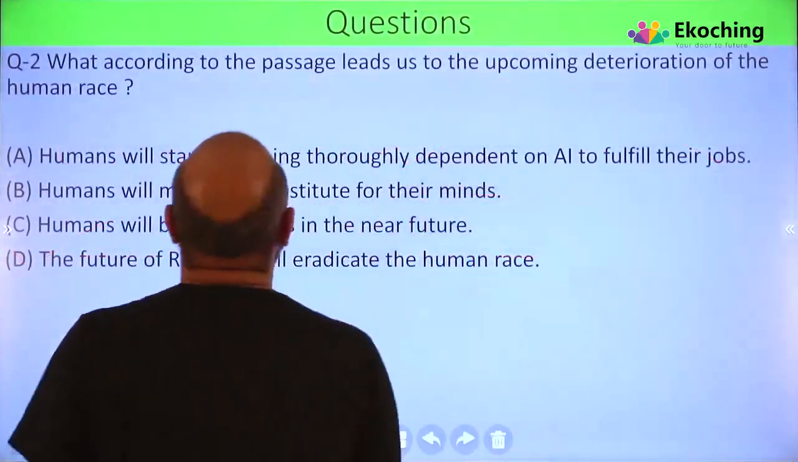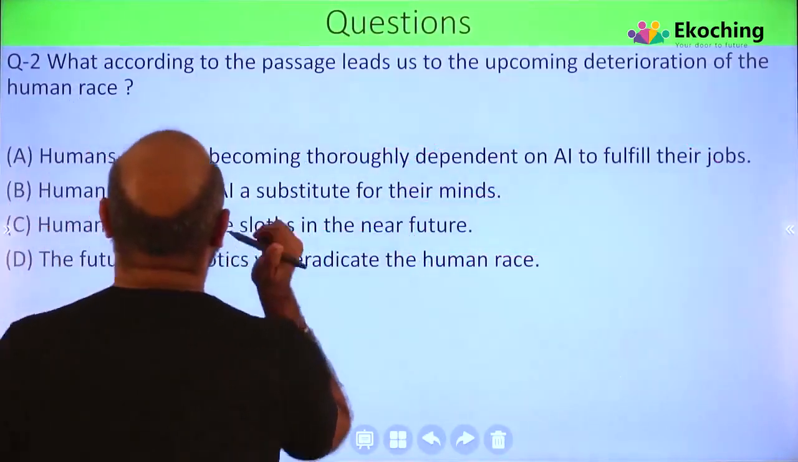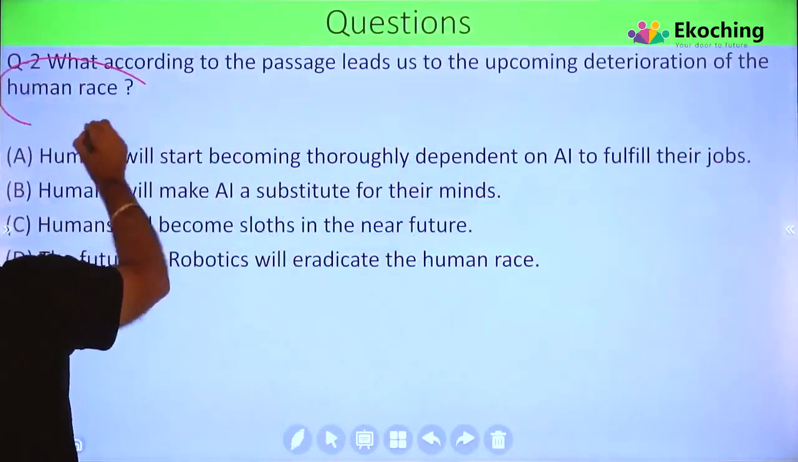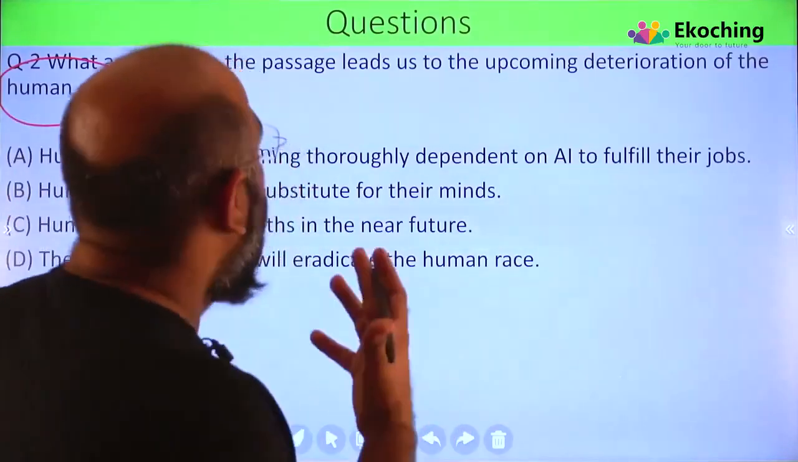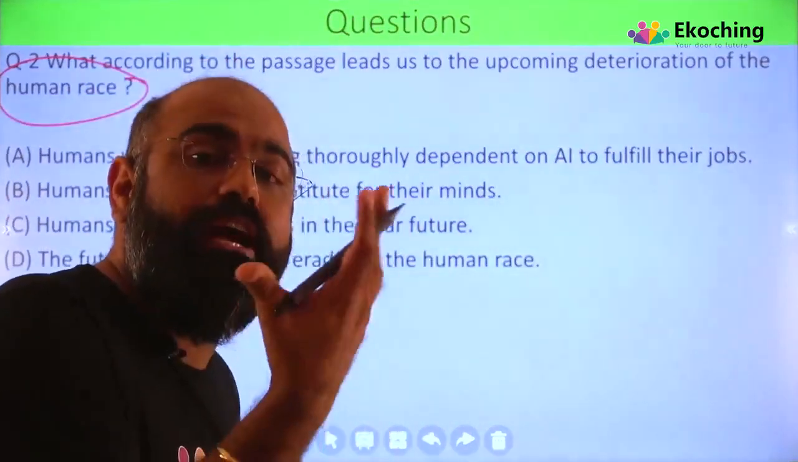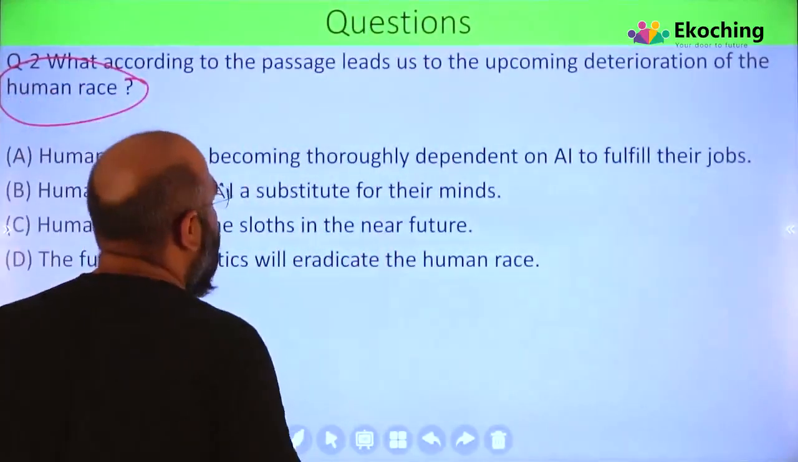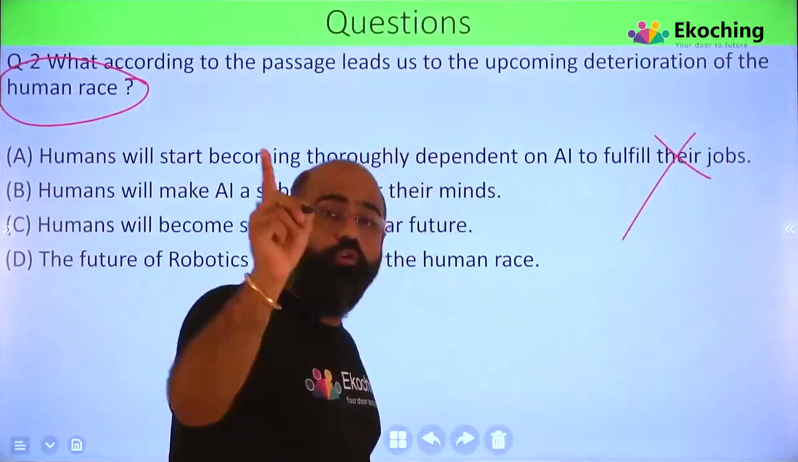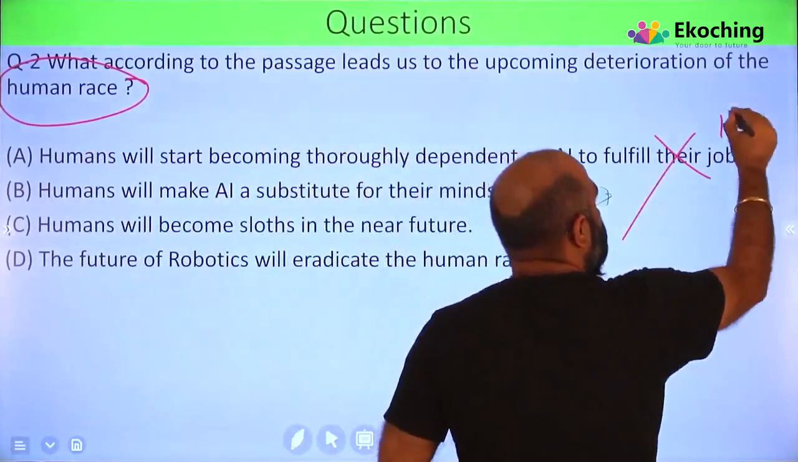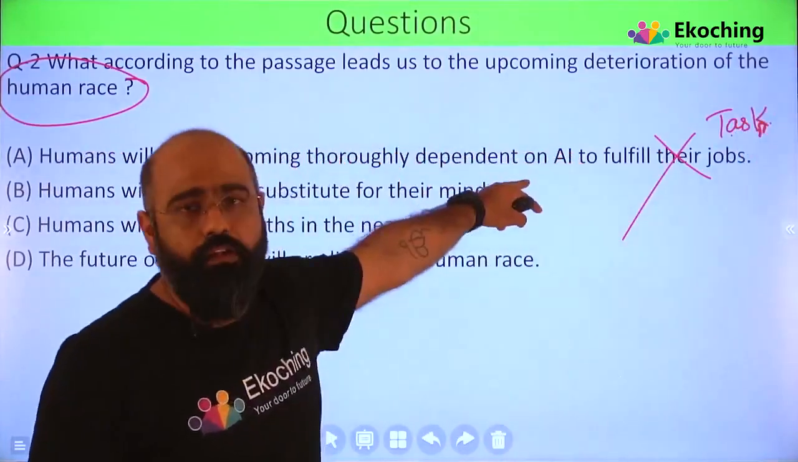The question is, what according to the passage led us to the upcoming deterioration of the human race? वो क्या बोल रहा है कि जो अपकमिंग डिटीरियोरेशन ह्यूमन रेस का आने वाला है वो कौन करेगा? What according to the passage will lead us to that? Okay, humans will start becoming thoroughly dependent on AI to fulfill their jobs. To fulfill their tasks differently, not to fulfill their job.